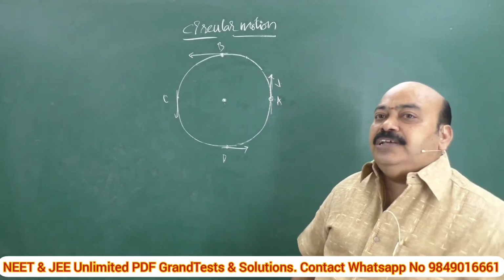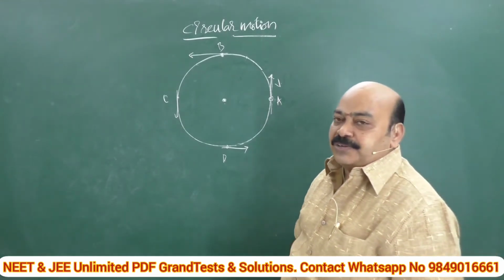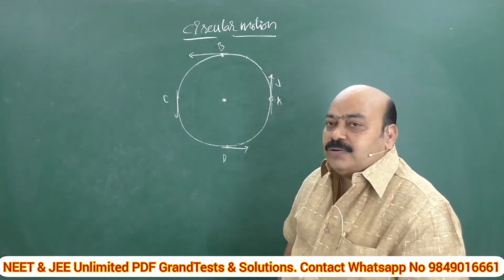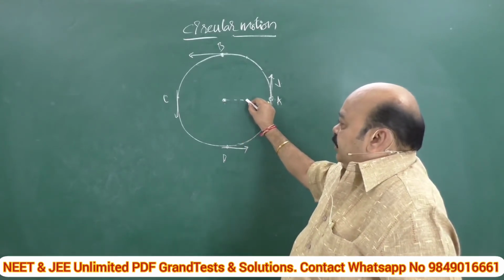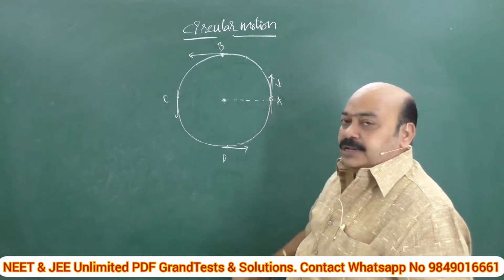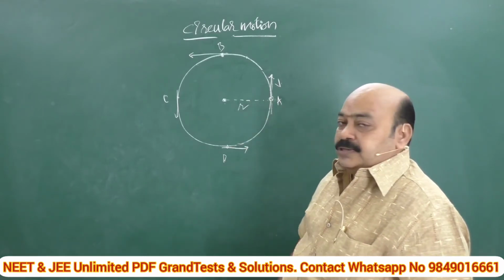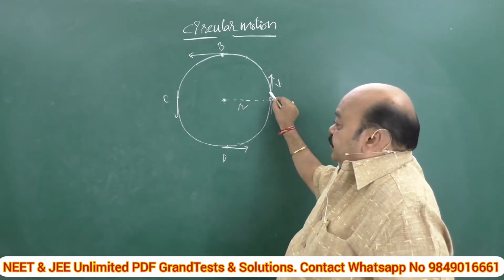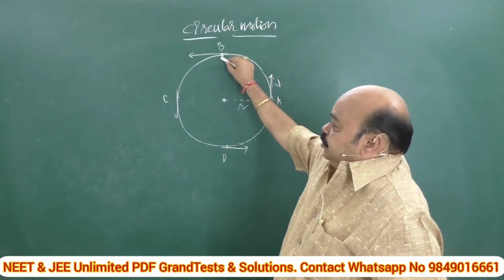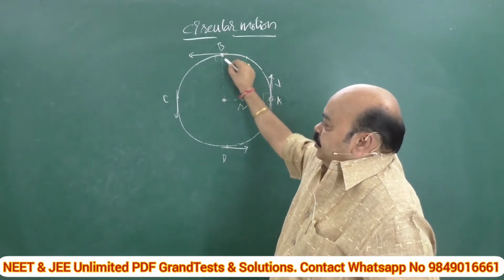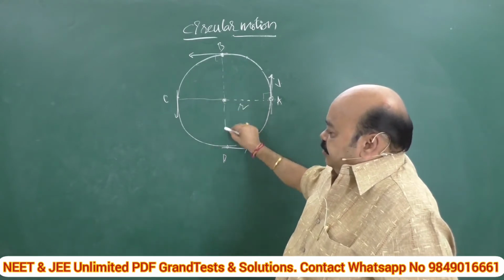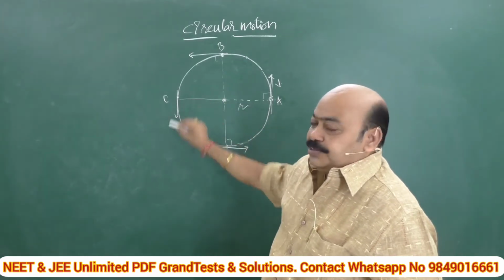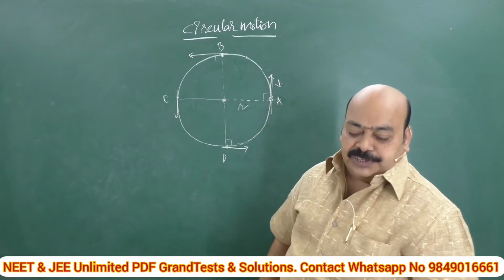From this, what is your observation? What can we conclude from this? If you draw the line joining to the center, it is nothing but the radius. Both this radius and this tangent are mutually perpendicular to each other. This is perpendicular to this one at any instant. Such a line is called the tangent.